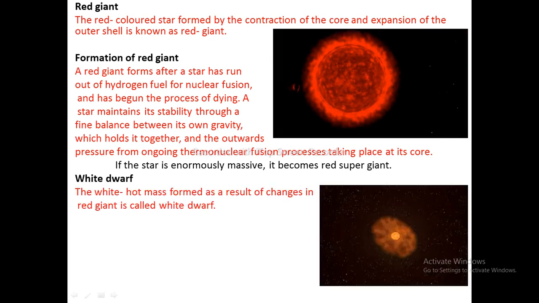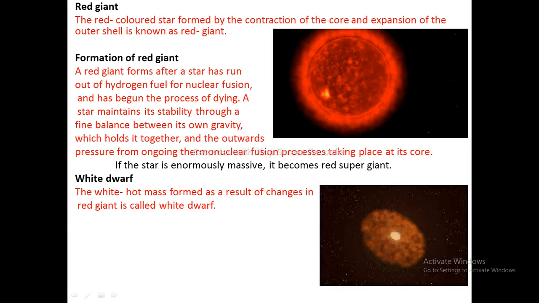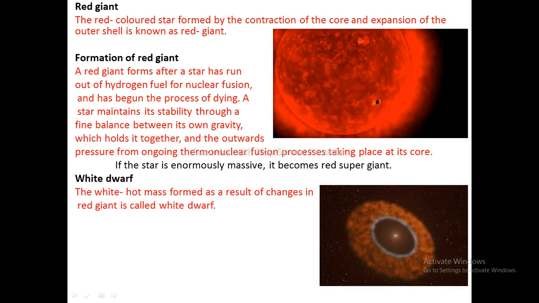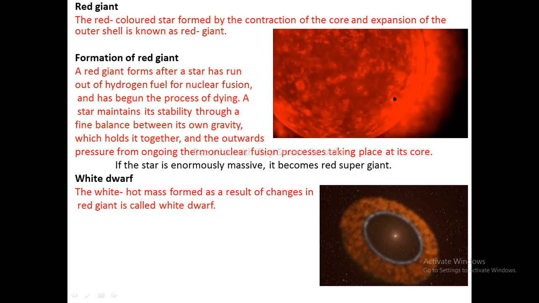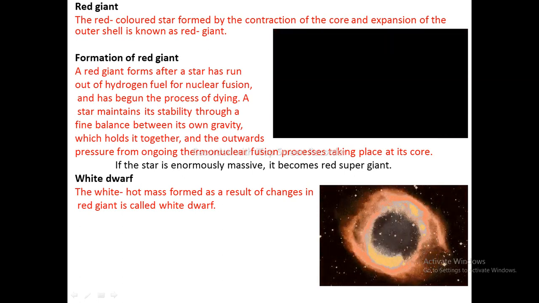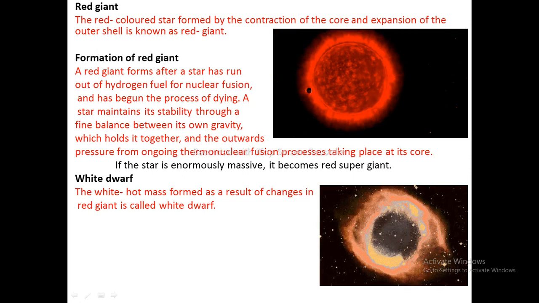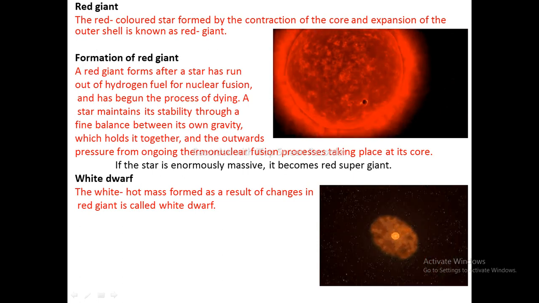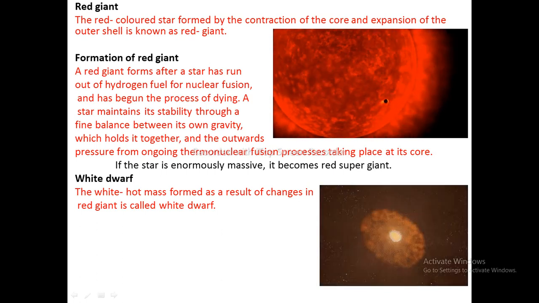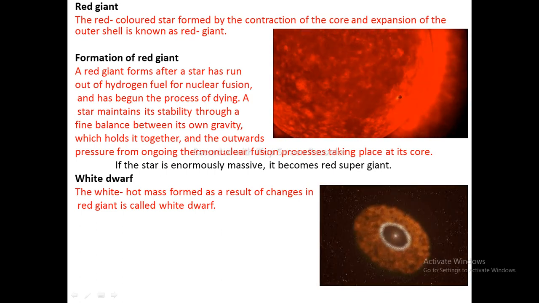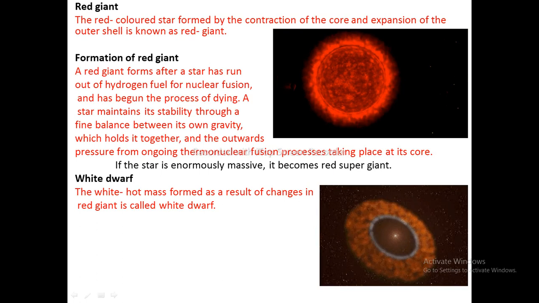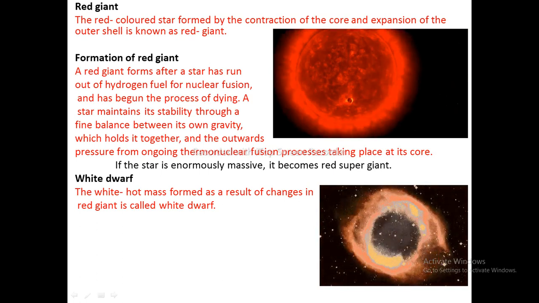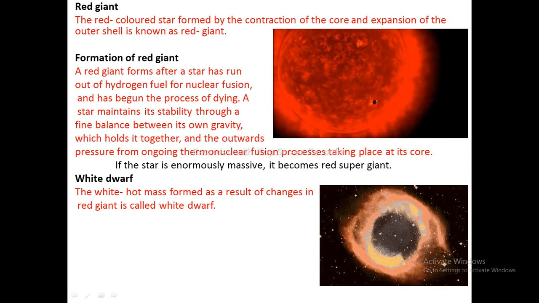White dwarf. The white hot mass formed as a result of change in the red giant is called a white dwarf. After the red giant stage, the further change in the star depends upon its mass. If the initial mass of a star is comparable to that of the Sun, the gravity of the core cannot hold the outer gaseous part. Therefore, the outer part escapes far away from the red giant and the core further contracts and turns into a white hot ball.